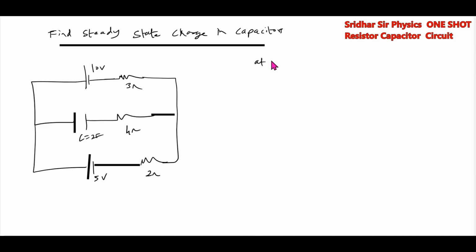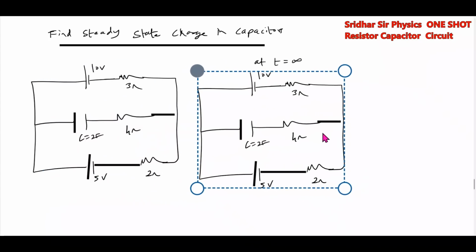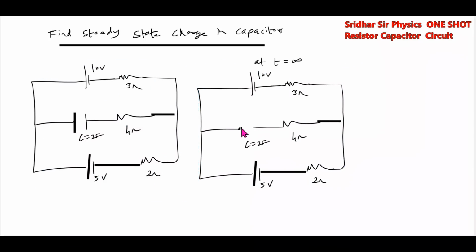We'll draw the circuit. After a long time, what will the capacitor be? Capacitor we have to replace with an open circuit. Already you know the method. So where all capacitors are there, I'll replace with an open circuit. Where there's an open circuit, there's no current, so the current will flow only here. The path it will take is current I, this is I, this is I. The current will only take a path like this. Then polarity you give it plus minus. I equal to (10 minus 5) by (2 plus 3), 1 ampere.